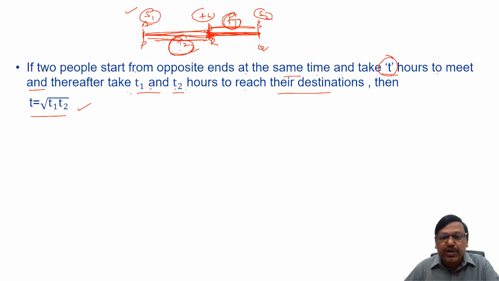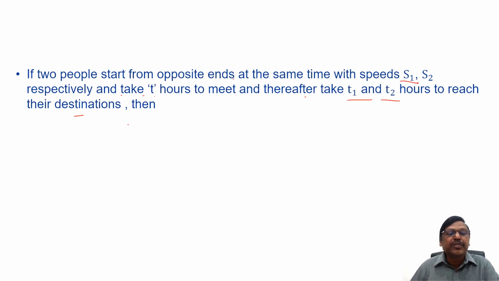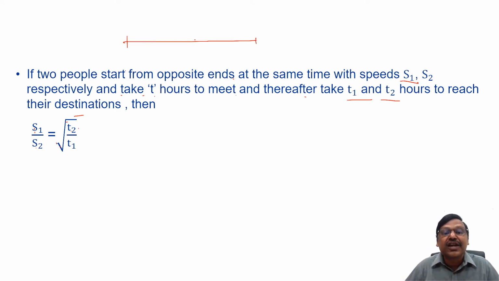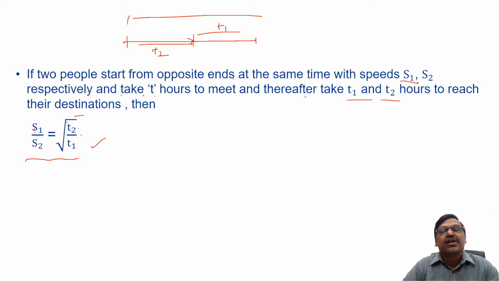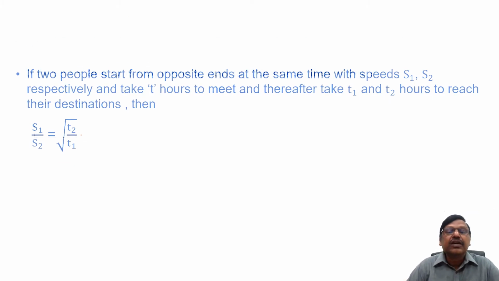The extra point I am talking about is the speeds. The relation between speeds and the respective times will be S1 by S2 equals square root of T2 by T1. I know speed and time are inversely related, but why am I not writing simply the square root of T2 by T1? Because this is not the time taken for the entire journey. This is the time taken from the meeting point to the destination, not for the entire journey. Please remember. That is the reason this is the shortcut. So these four shortcuts will help you in answering some really complex questions on meeting points in speed, time and distance. Let's see a couple of questions.